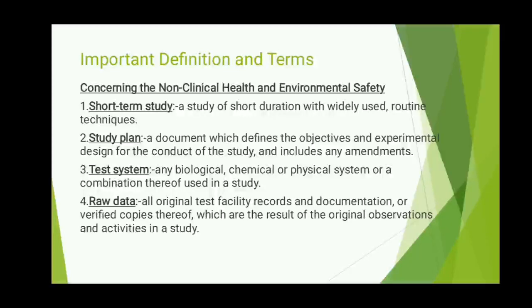Raw data may include photographs, computer readable media, recorded data from automated instruments, or any other data storage medium that has been recognized as capable of providing secure storage of information for a time period.